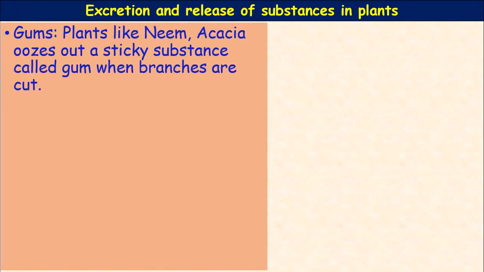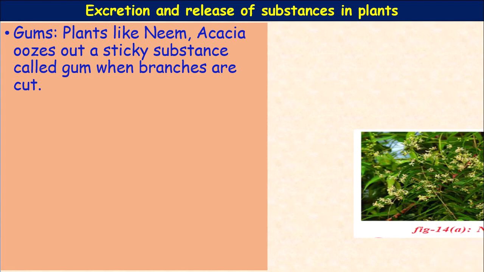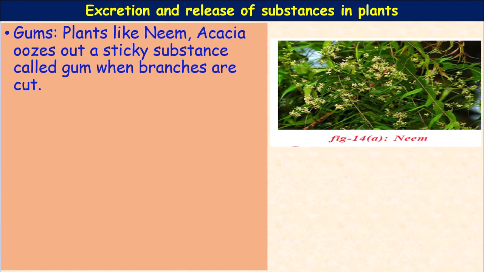Next, gums. You know very well, gums are extracted from plants like neem and acacia. From the wounded parts of the plant, these gums ooze out as a sticky substance. It is golden, yellow or brown in color. You can see it from the cut branches of the neem tree.